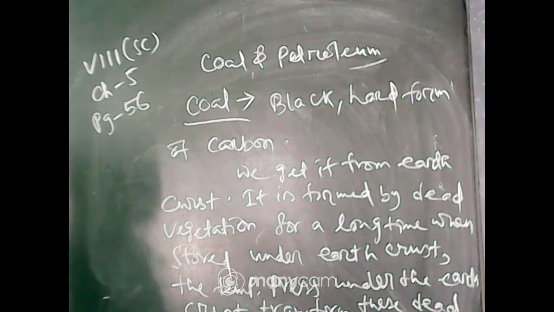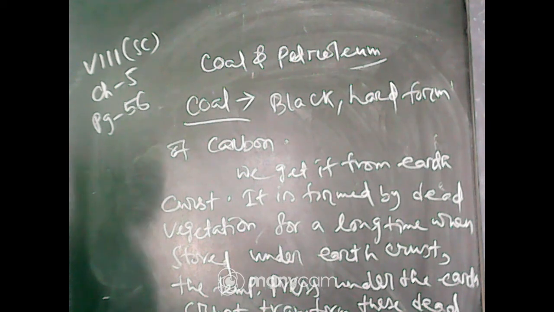Okay, I am repeating: we get coal from the earth crust. It is formed by the dead vegetation stored for a long time under the earth crust.